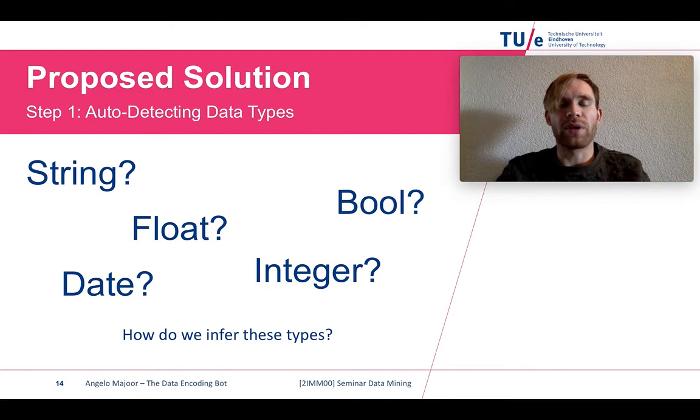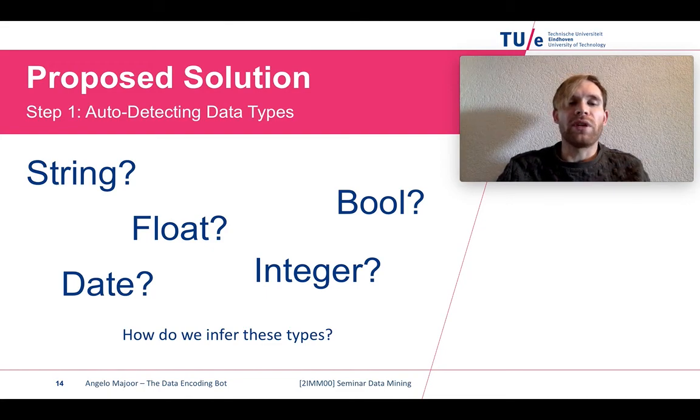So we'll see later what the results are, and whether it works correctly or not. But one of the problems that isn't working that well is that when there are missing values or incorrect values, then pandas just infers it as a string instead of an integer or float. So for all the string or object features, we have to check whether it's an integer, string, float, bool, or date. Checking for booleans is easy. It's just checking for the number of unique values, and if this number is equal to 2, it's boolean.